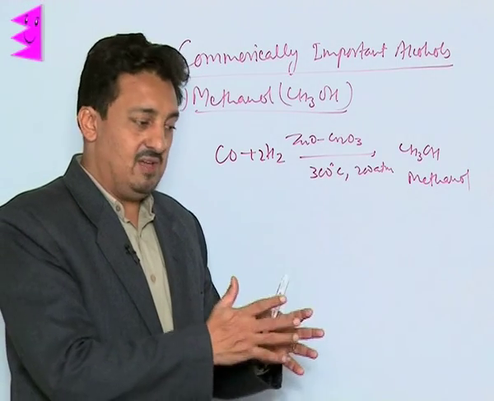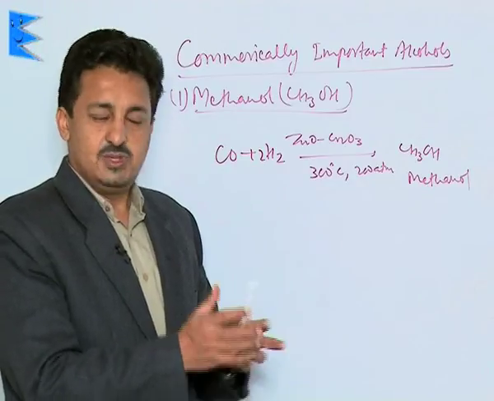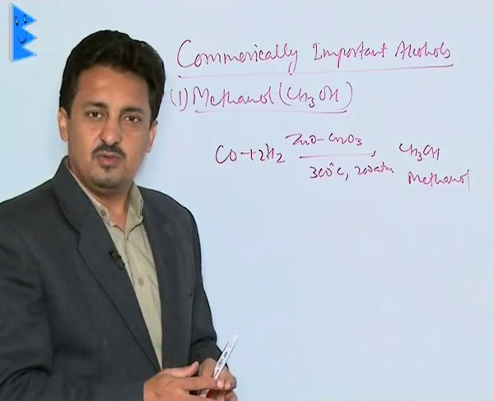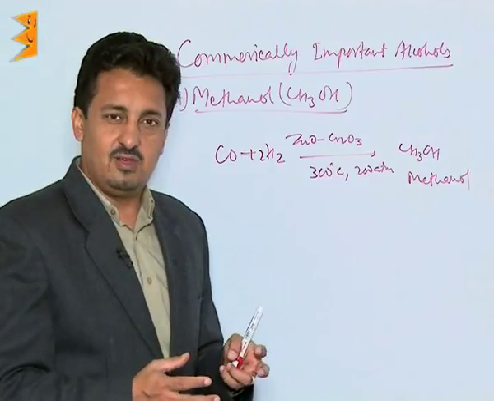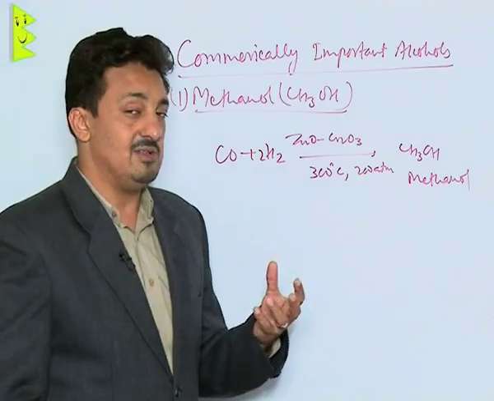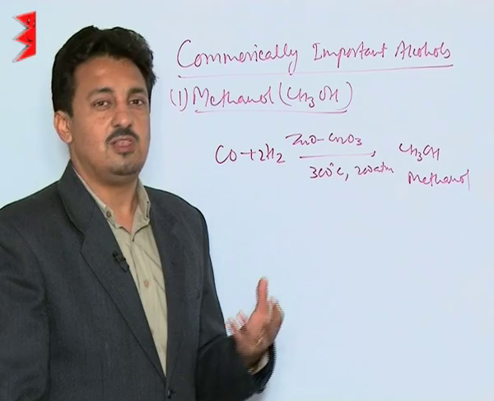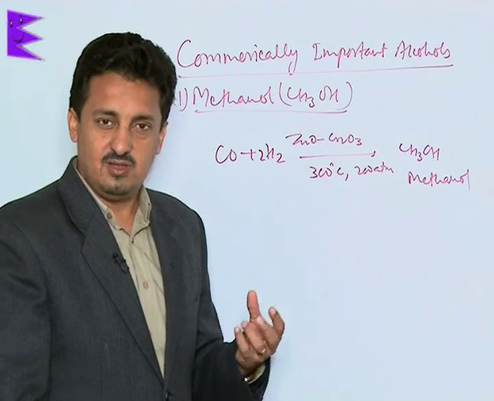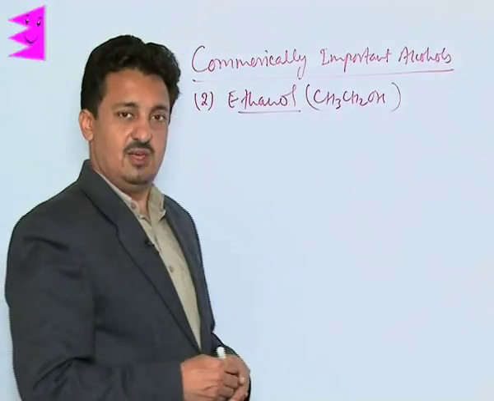That is why, whenever it gets mixed with the normal ethanol, which is a liquor, it is always very harmful. It is a very important industrial solvent. It is used in making paints, varnishes, etc. Industrially, it is also used in making formaldehyde, whose aqueous solution is called formalin, used as a preservative for keeping specimens. The next commercially important alcohol is ethanol.